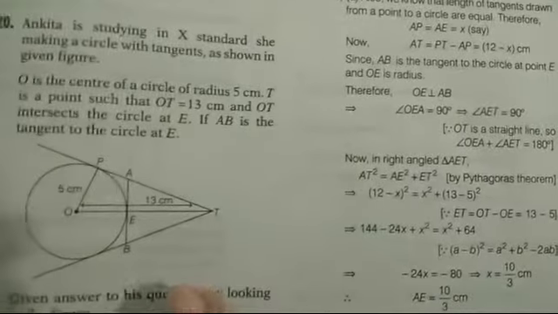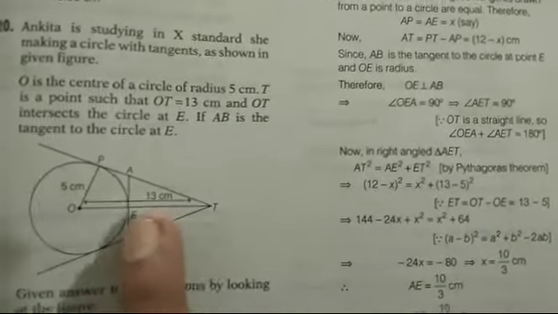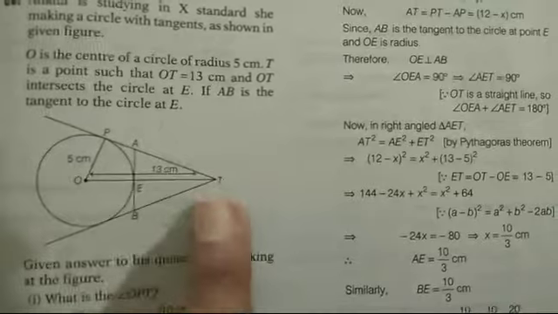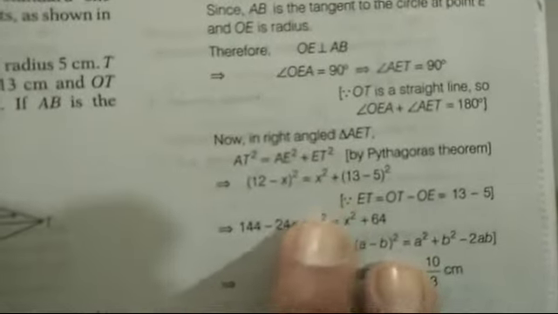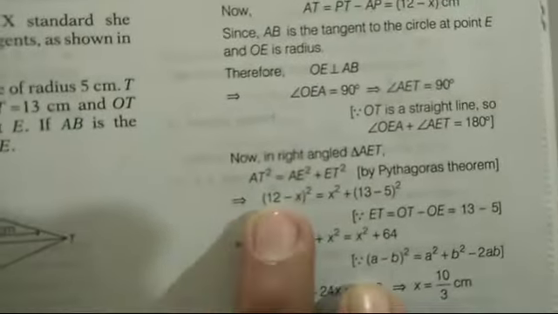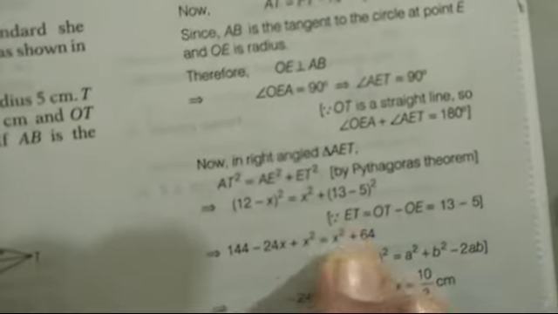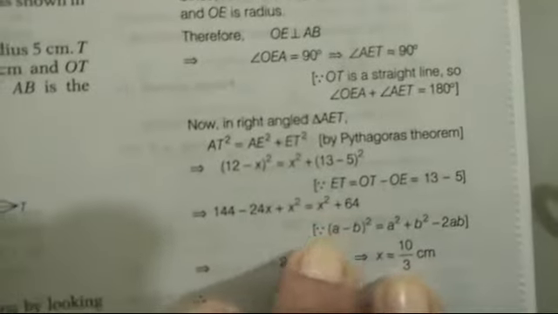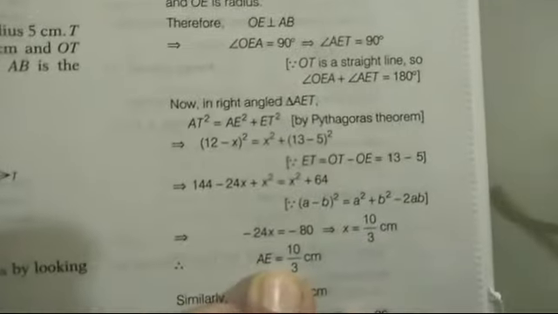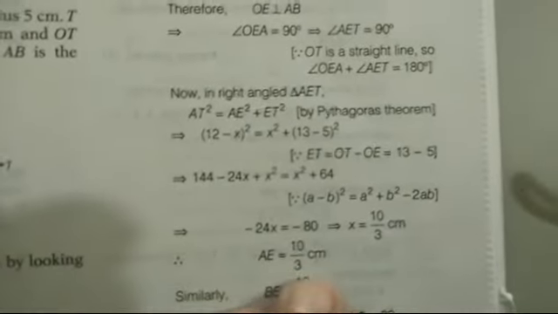Now if we consider the right angle triangle AET, we have AT square is equal to AE square plus ET square. So that is 12 minus x whole square is equal to x square plus 13 minus 5 whole square. So that will be 144, that is a square minus 2ab plus b square, is equal to x square plus 8 square, that is 64. On solving this, we are getting x is equal to 10 upon 3.